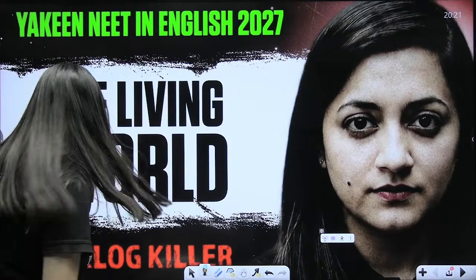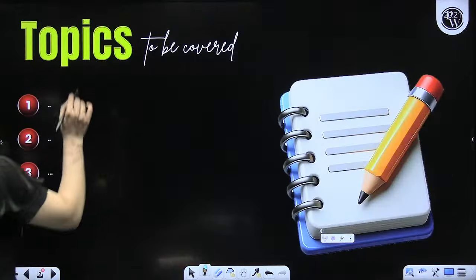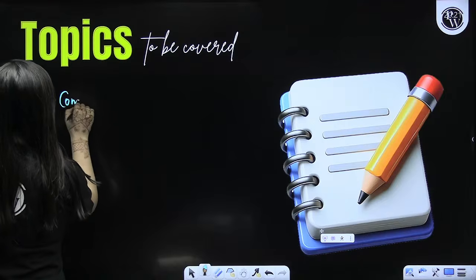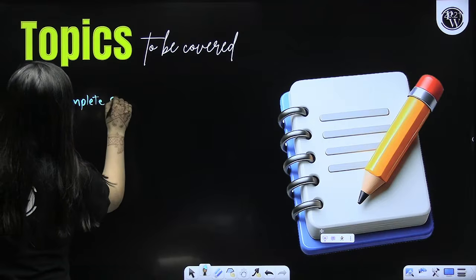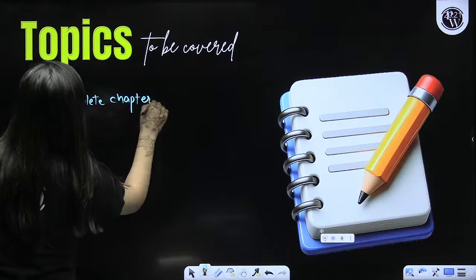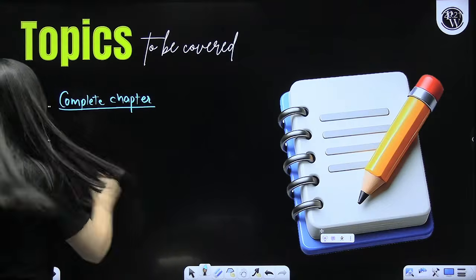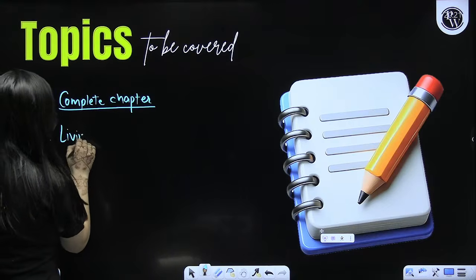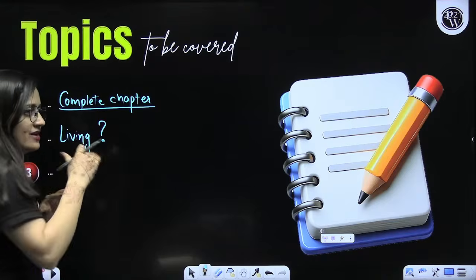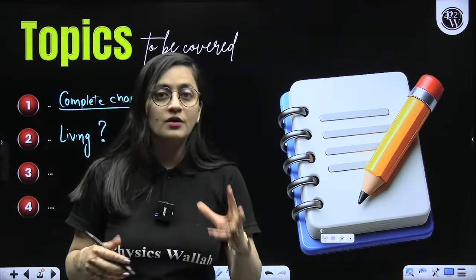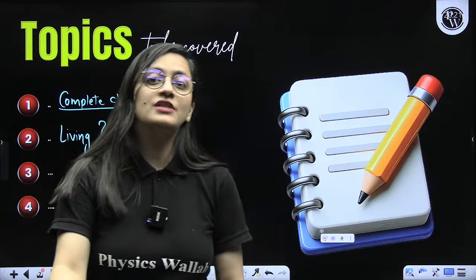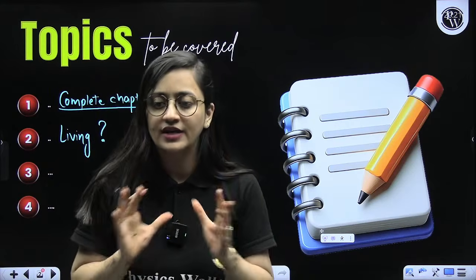So let's start the chapter. What is the name of the chapter? The name of the chapter is The Living World. Now, in this particular chapter, what are the topics that we are going to cover today? The complete chapter, of course, without any doubt. We are going to start with what is living. Then we will talk about taxonomy and nomenclature, and the hierarchy. All the things we will cover in detail.